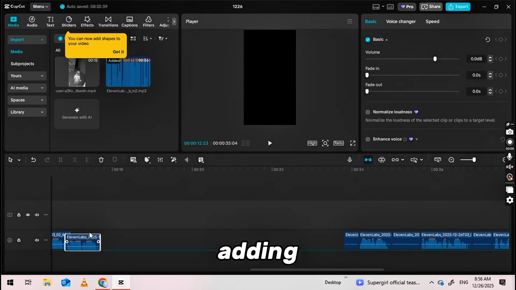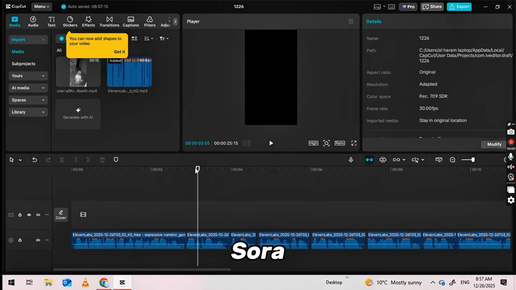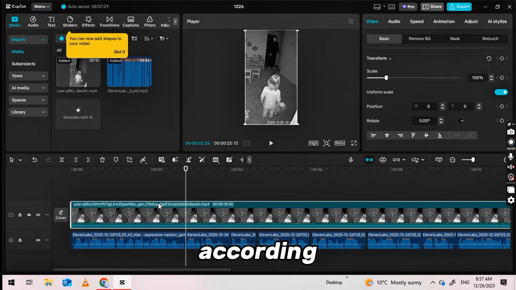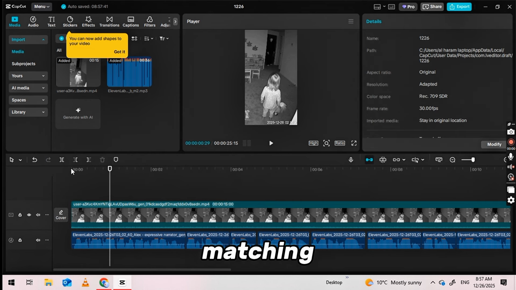The next step is adding clips to match your voiceover. Start with the video generated from Sora 2 without a watermark. Then, adjust and attach clips according to your voiceover. For example, when the voiceover says, "If you like this puppy, then like it," or "If you like this cat, then comment," insert matching clips. You can find these clips on social media platforms or generate them using AI video tools with simple prompts like "cute puppy" or "cute cat."